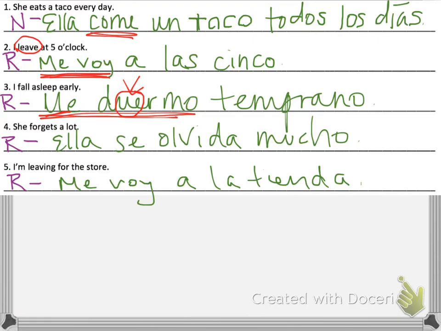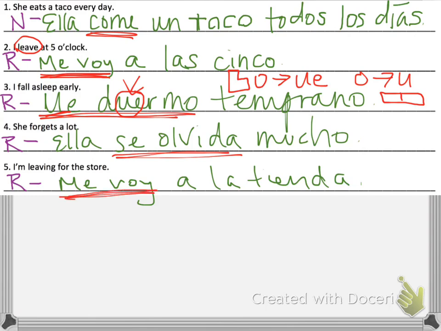So in the present tense, dormir is O, and it actually changes to a UE, but in the preterite tense, it actually is an O to a U, but not in the yo form. That's one of those sandal verbs, only the bottom two conjugations, as opposed to the boot verb in the present tense. Número cuatro, she forgets a lot, reflexive verb, se olvida, and then I'm leaving for the store. You can also use me voy to indicate that you're leaving somewhere, or they're leaving to go somewhere, and that's how you would use it here. So, kind of similar, me voy and me voy.